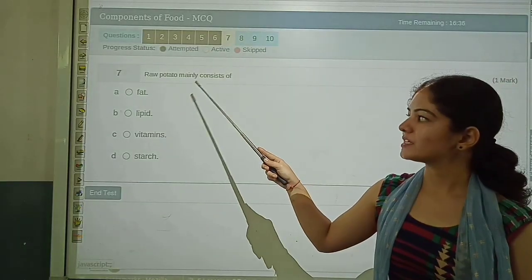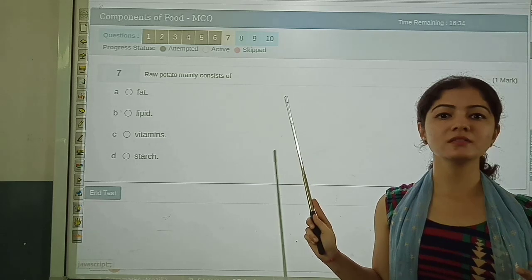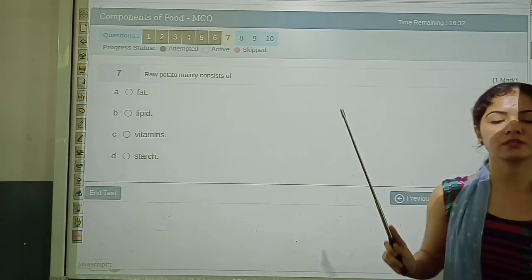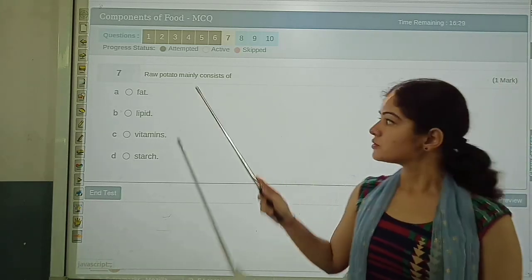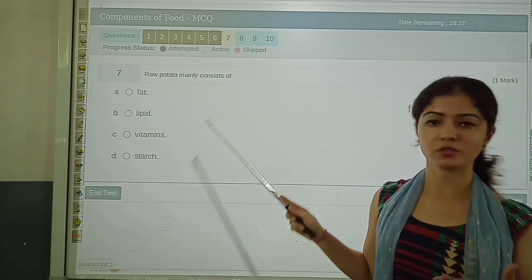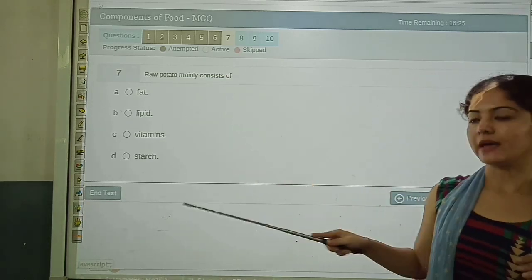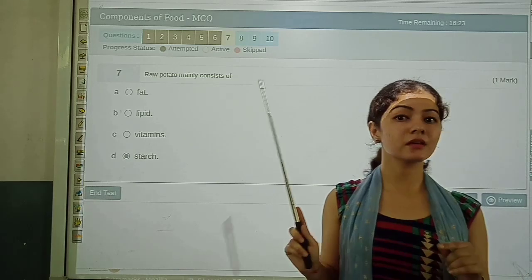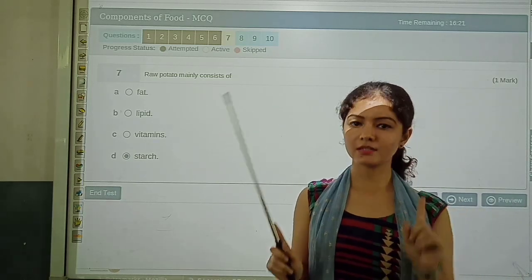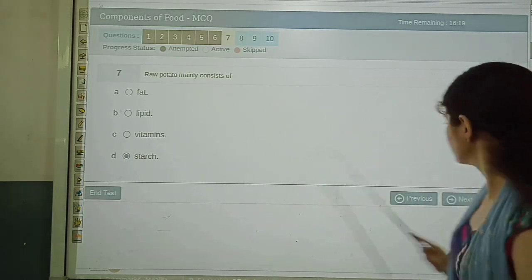Seventh one, raw potato mainly consists of. Raw means uncooked. We have not cooked that potato, it is just raw. So that mainly consists of what? I have told you already that the potato contains carbohydrates or starch. Both are the same terms.